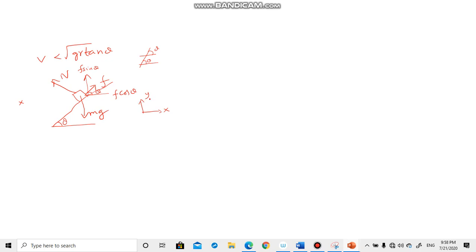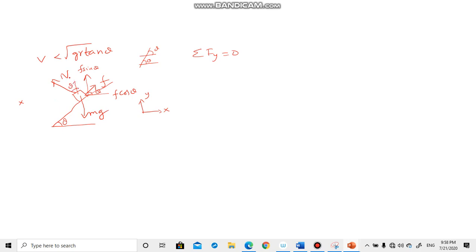in the vertical direction it will be sigma fy is equal to 0, like in the previous case. So here vertical direction, how many forces are there? We have to resolve. We know that if this is theta with respect to vertical, even this is also theta.